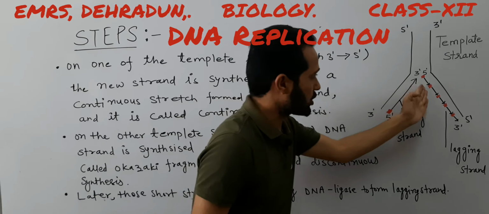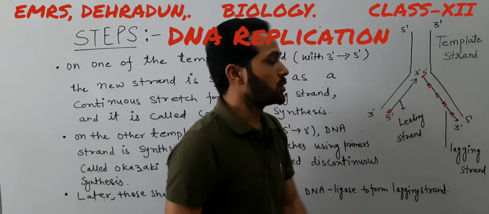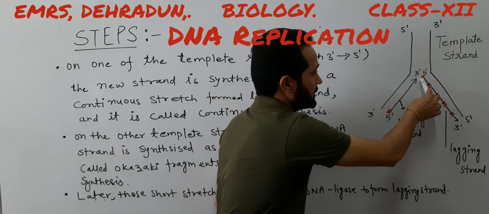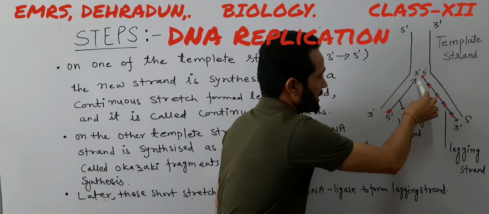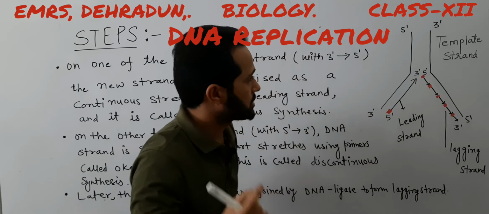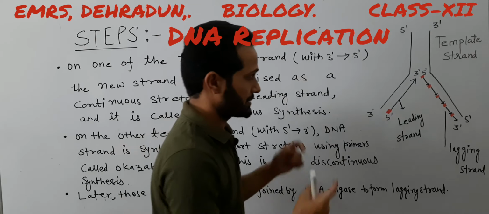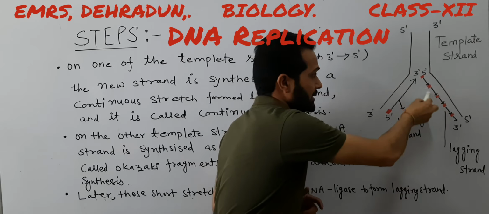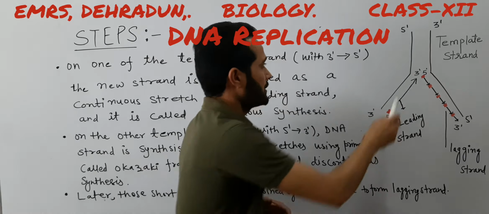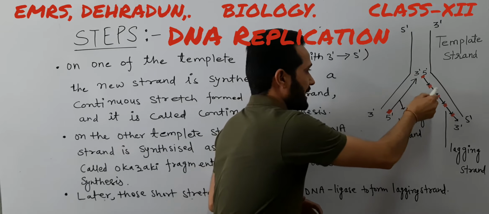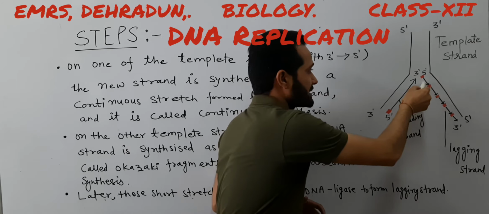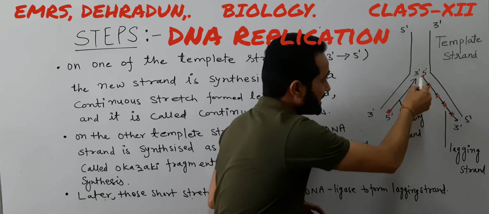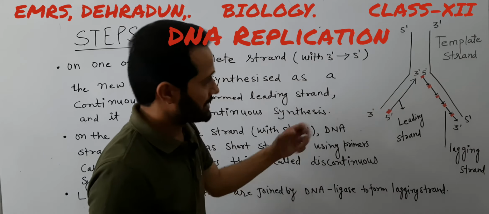So the synthesis of this other newly synthesized strand is discontinuous because the synthesis of this strand does not take place in one stroke, or it is not continuous. What is required here? The RNA primers are required on a regular basis. With the help of these RNA primers, the nucleotides are attached or arranged in this strand.